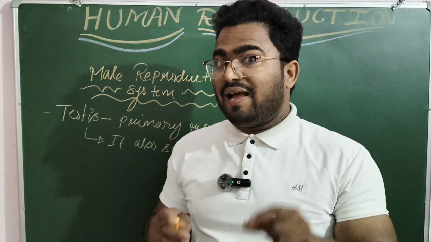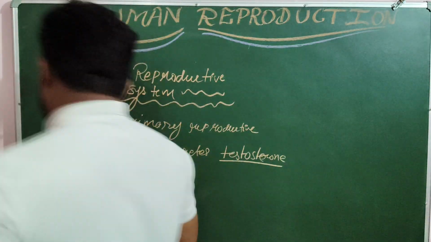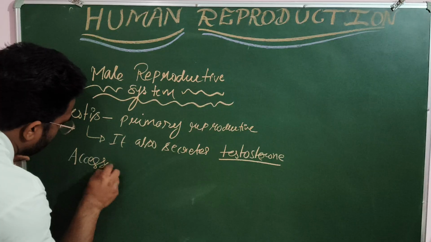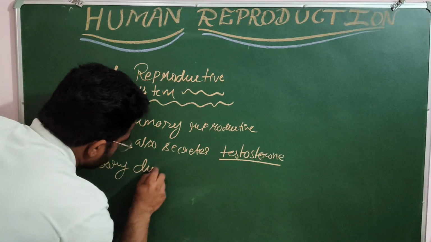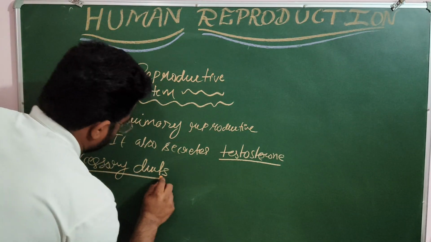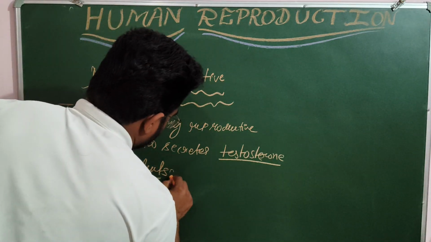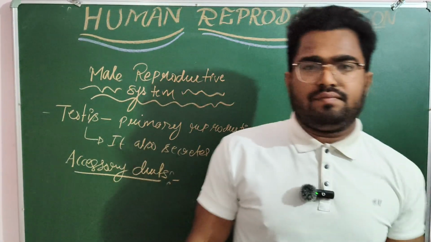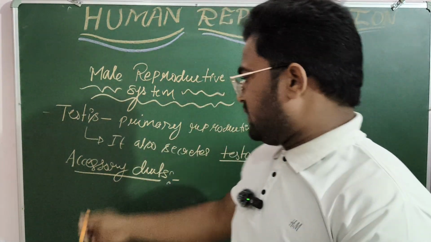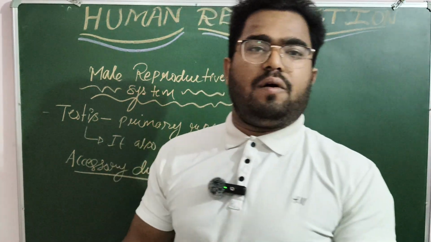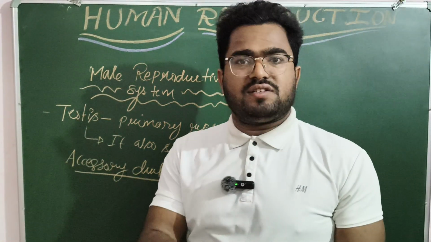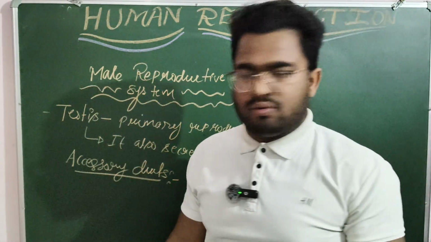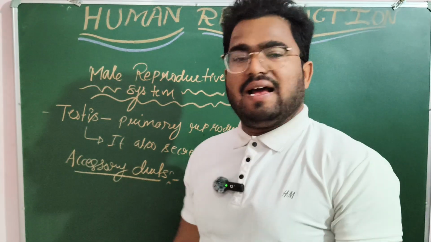Those ducts are known as accessory ducts, which facilitate the transfer of the male gamete from the testis to the outside, or to the female reproductive system.